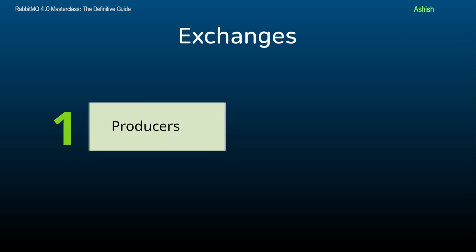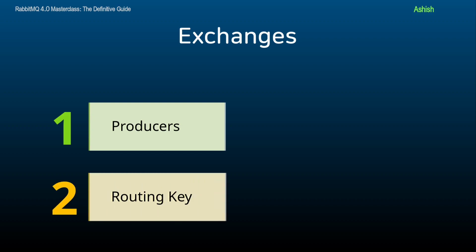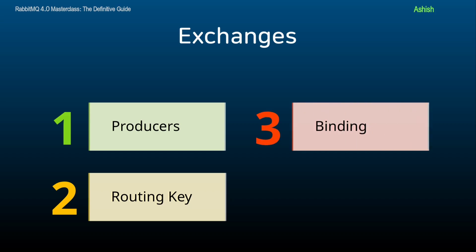Now let's see how exchanges work. Producers send messages to exchanges and not directly to queues. Every message that a producer sends to an exchange has a routing key. The routing key is a string used by the exchange to determine how the message should be routed. Queues can be bound to exchanges with specific routing criteria.